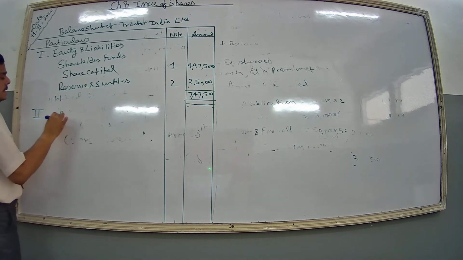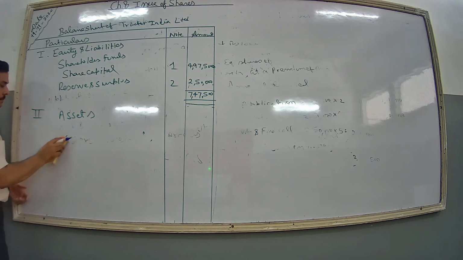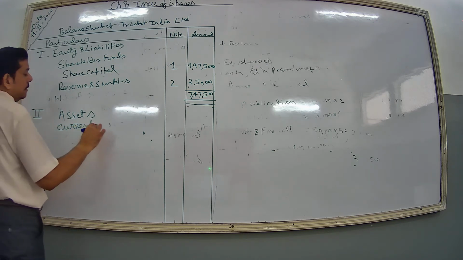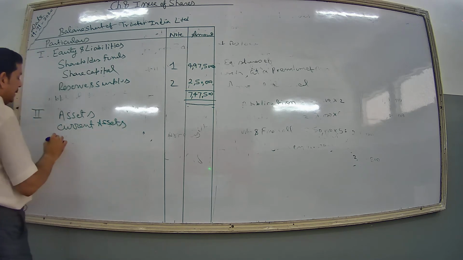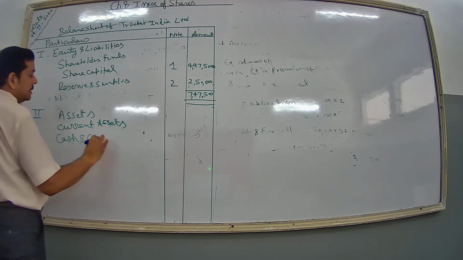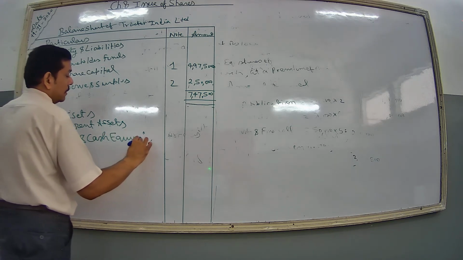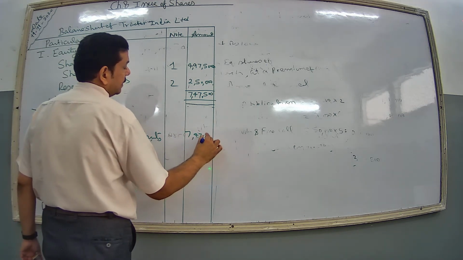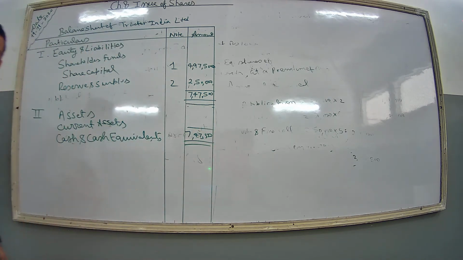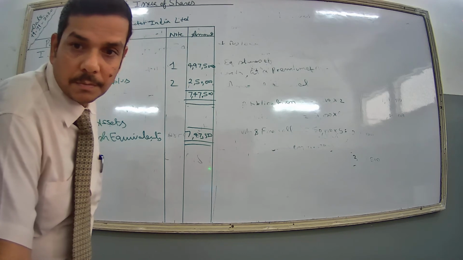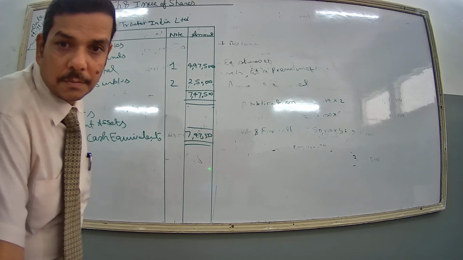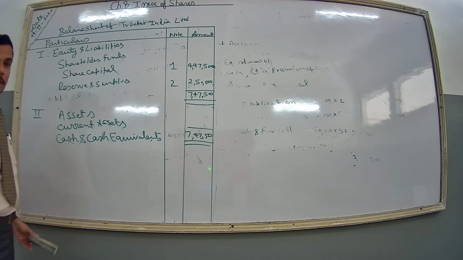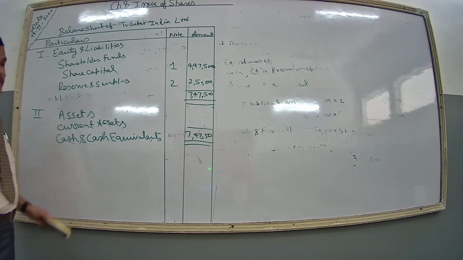Now second, that is assets. Here you will write current assets, and cash and cash equivalents, that is 7,47,500. Clear? In this way, your balance sheet has been prepared.